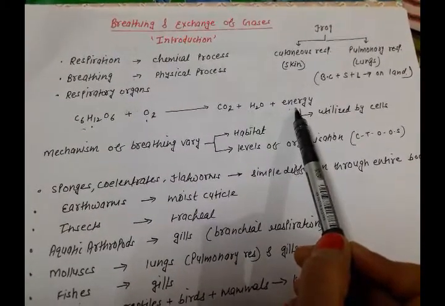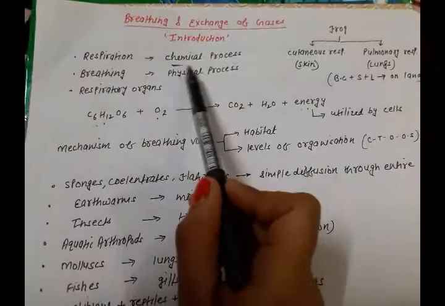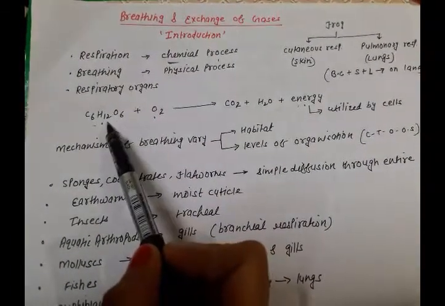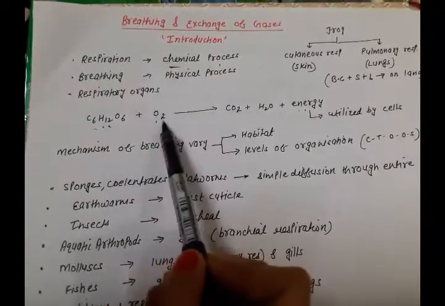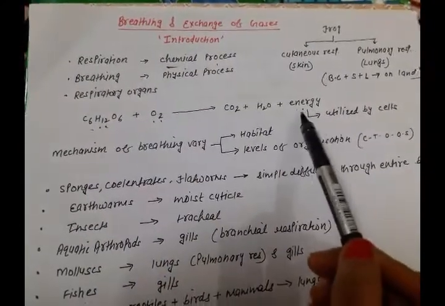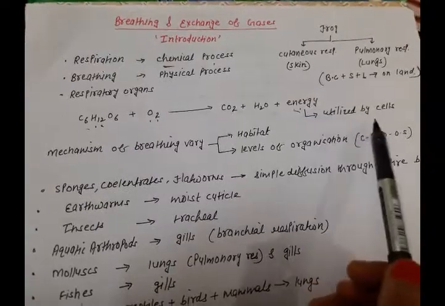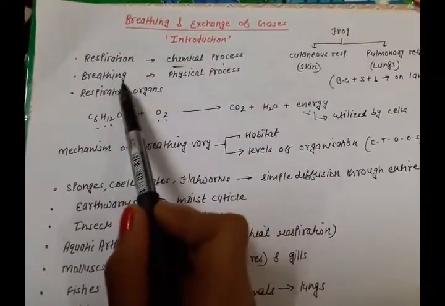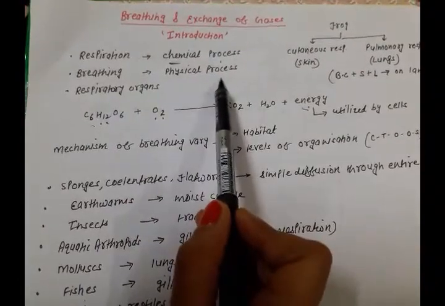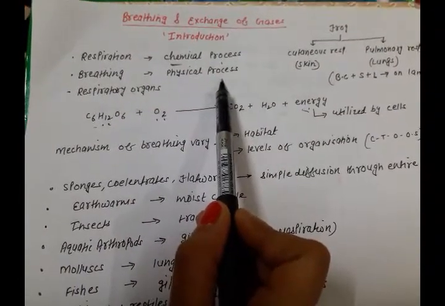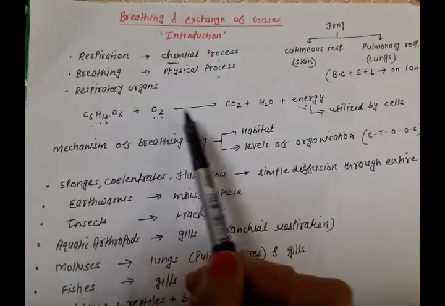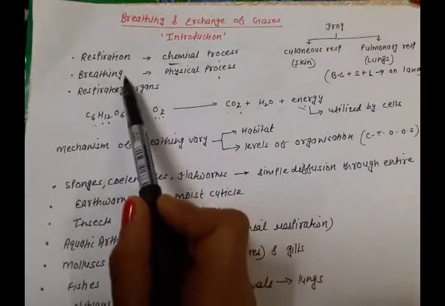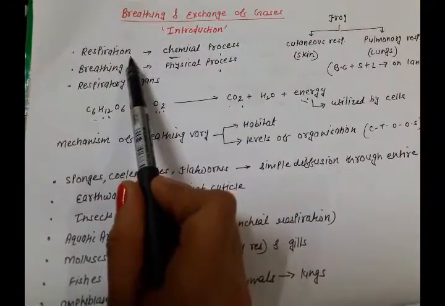So we can say that respiration is a chemical process involving the breakdown of food in the presence of oxygen, releasing large amount of energy inside the cells. And breathing is simply a physical process which involves the exchange of oxygen and carbon dioxide. So breathing is a part of respiration.